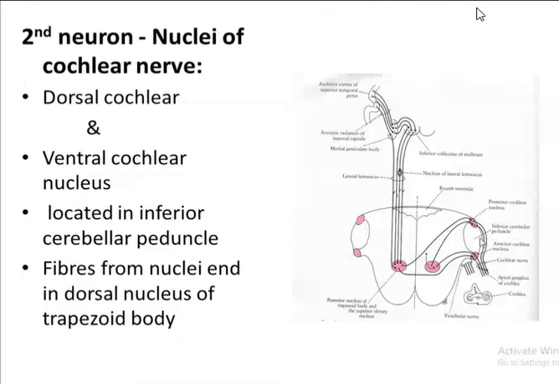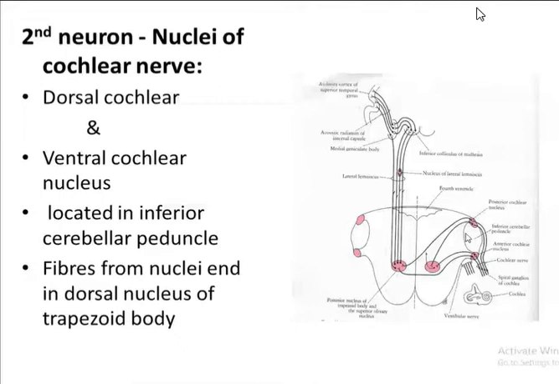Now the fibers from these nuclei, the ventral as well as the dorsal, end in the dorsal nucleus of the trapezoid body. This is the dorsal nucleus of the trapezoid body. So you can see the fibers coming from these nuclei.